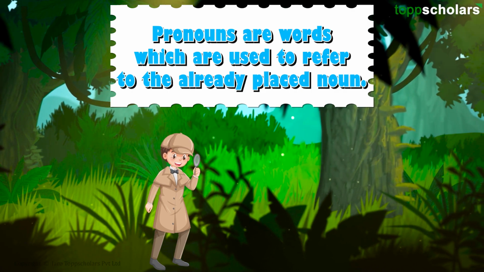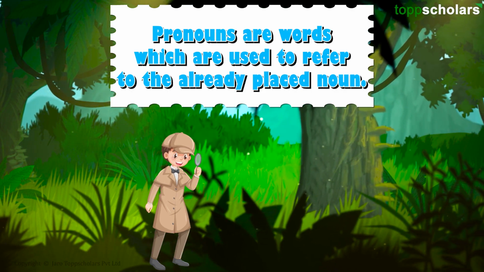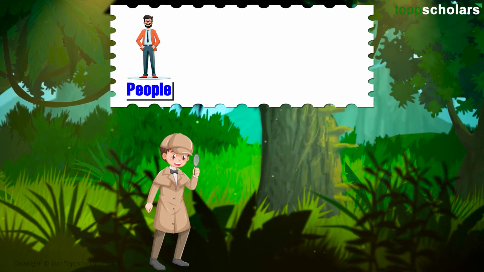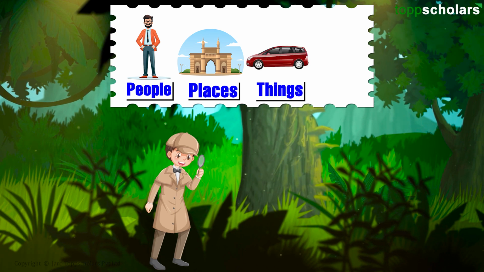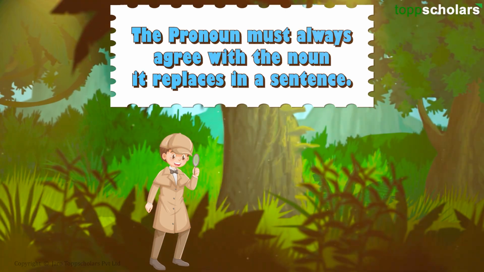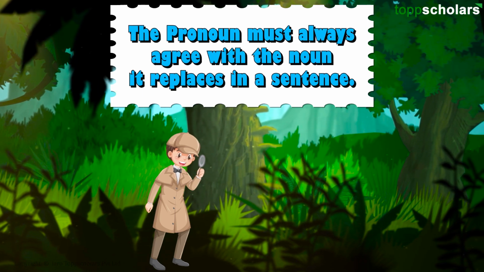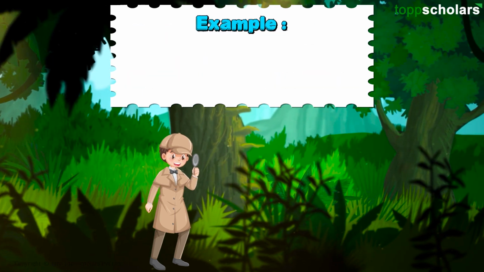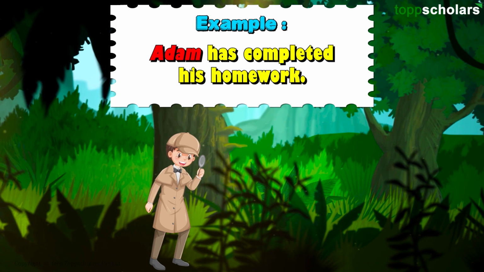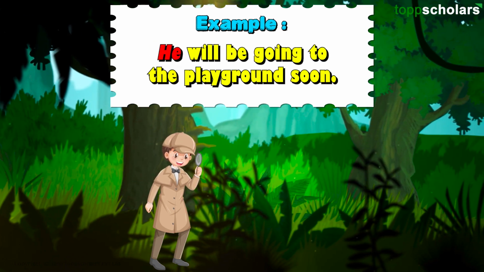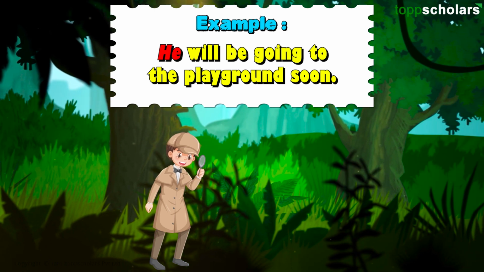Pronouns are words which are used to refer to the already placed noun. The pronoun relates to people, places, things, or ideas. The pronoun must always agree with the noun it replaces in a sentence. For example, Adam has completed his homework. He will be going to the playground soon.